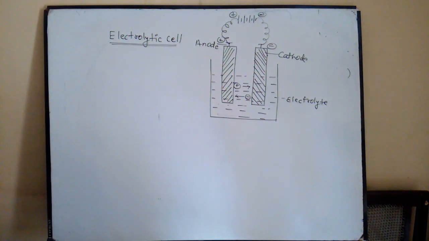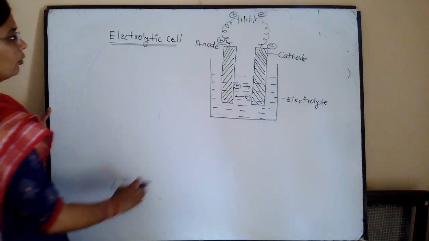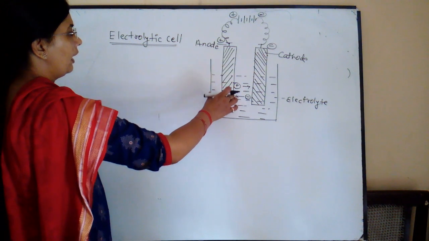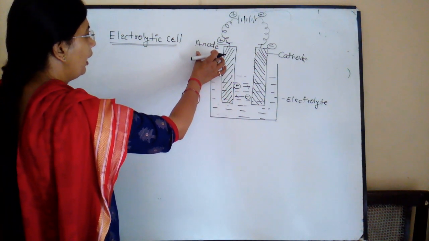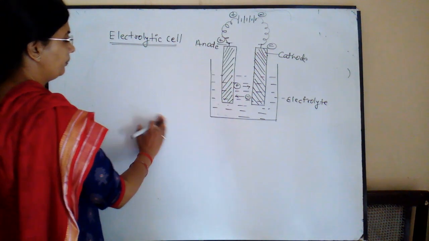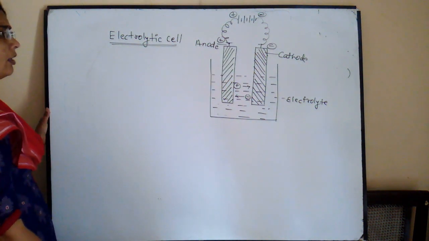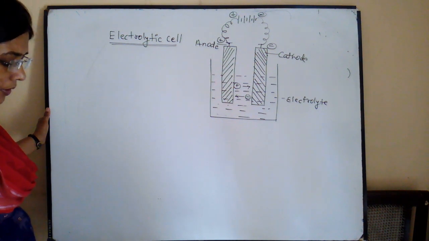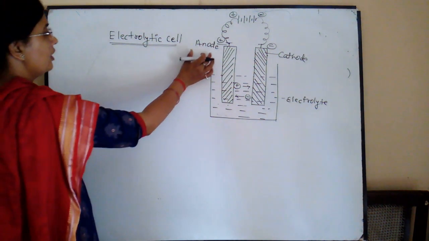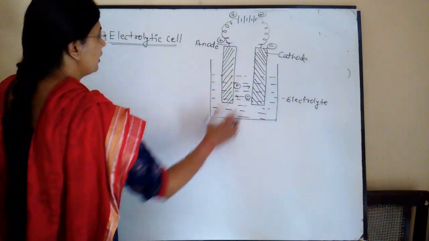If we pass electric current from an external source of electricity, the electric current enters into one of the electrodes, called the anode, and is liberated at the cathode. So the anode is always the site of the oxidation reaction and the cathode always the site of the reduction reaction. In this cell, the anode is the positive pole and the cathode is the negative pole.